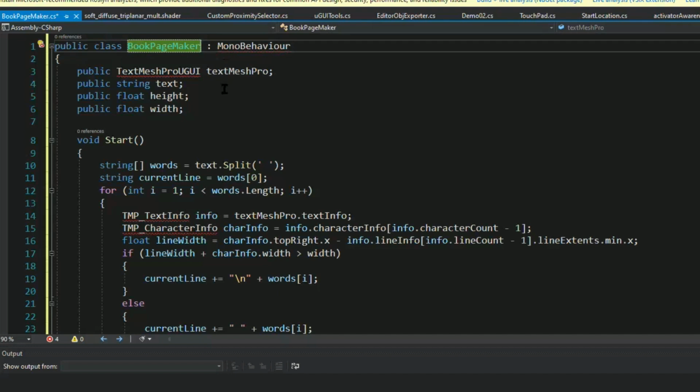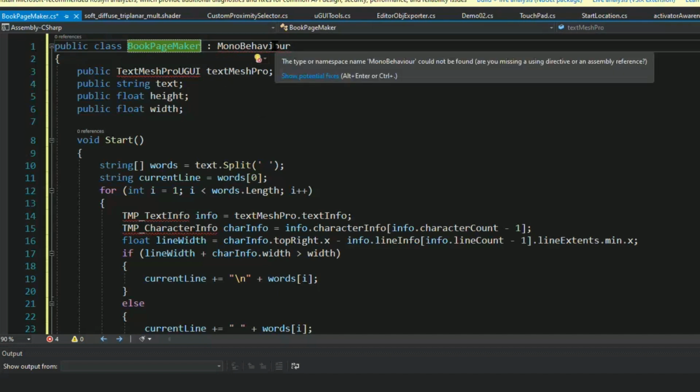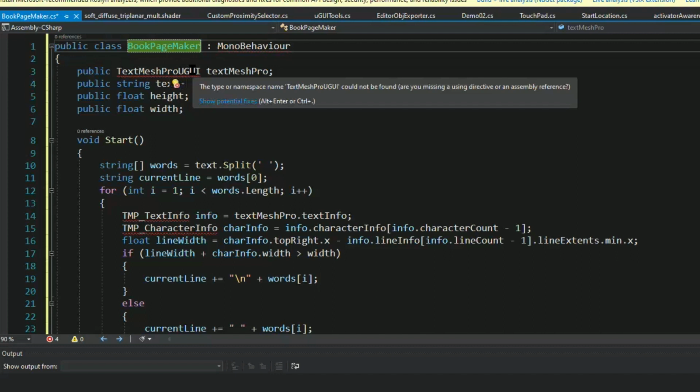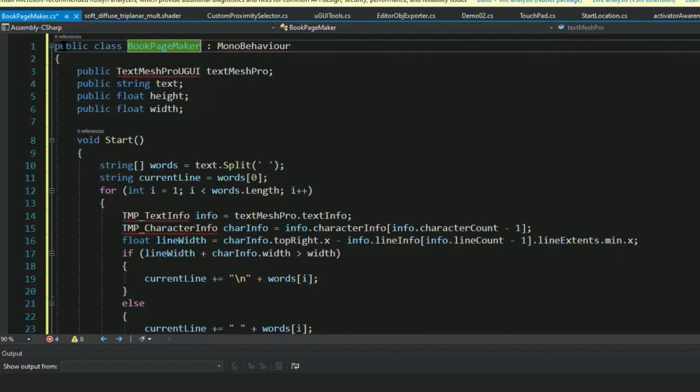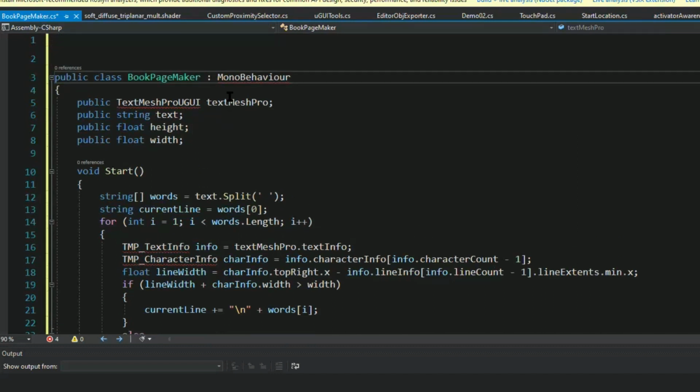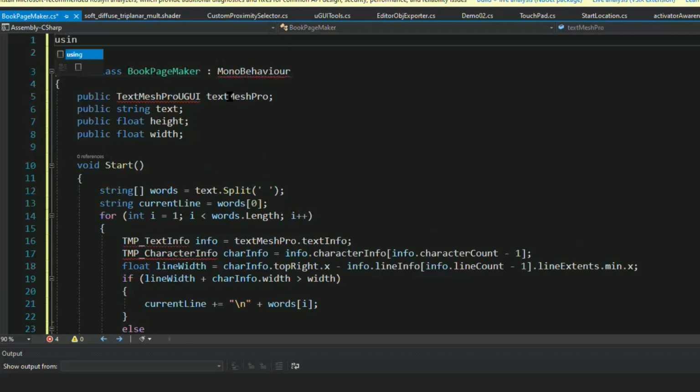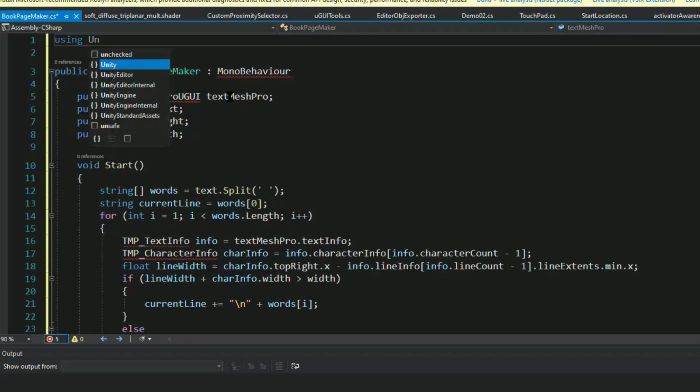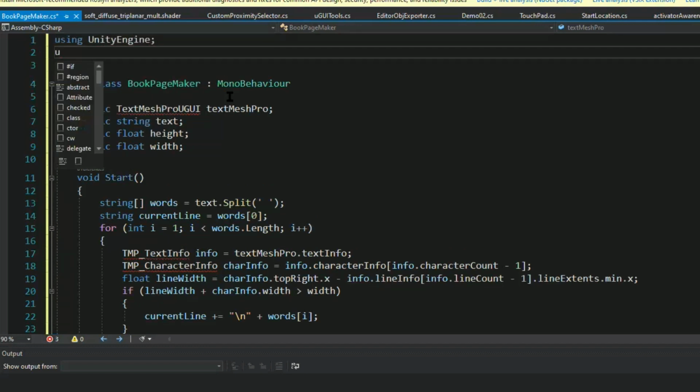I wouldn't really consider that a mistake because these are such basic boilerplate things that when you give somebody a code listing, you don't necessarily include that. So most of the errors go away when I add the standard using UnityEngine and using TMPro.